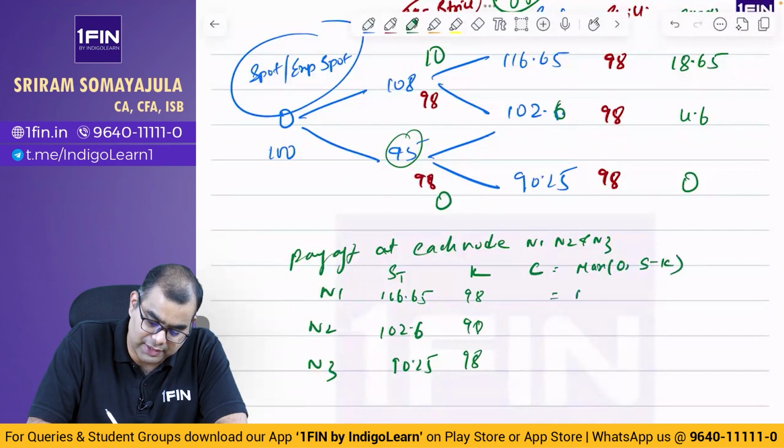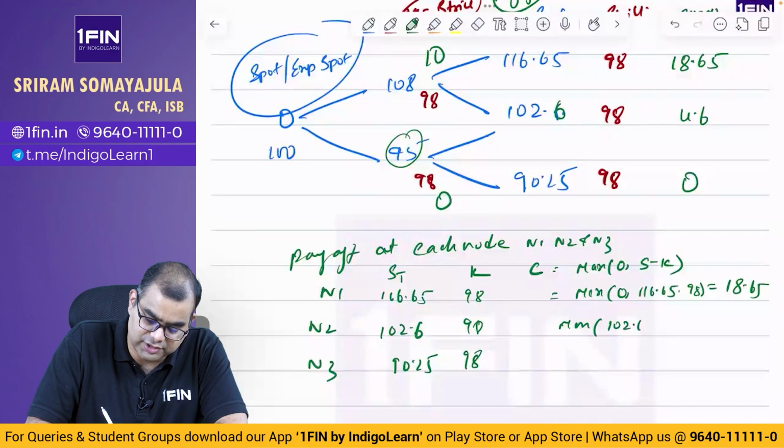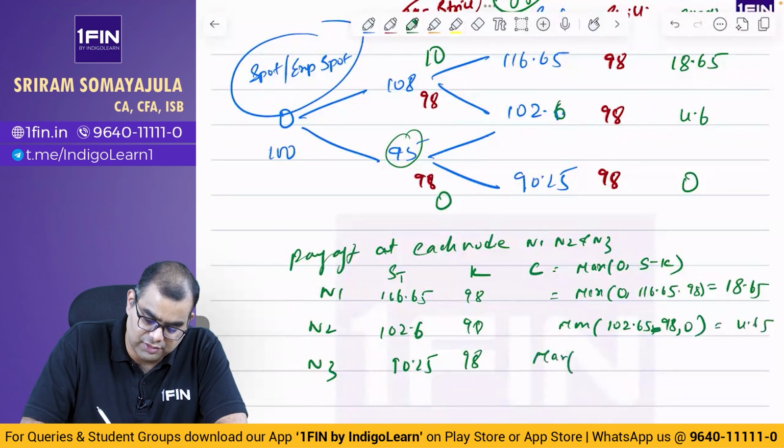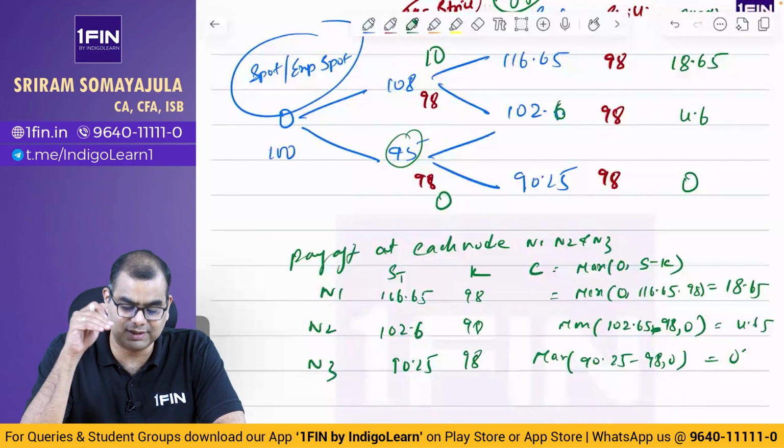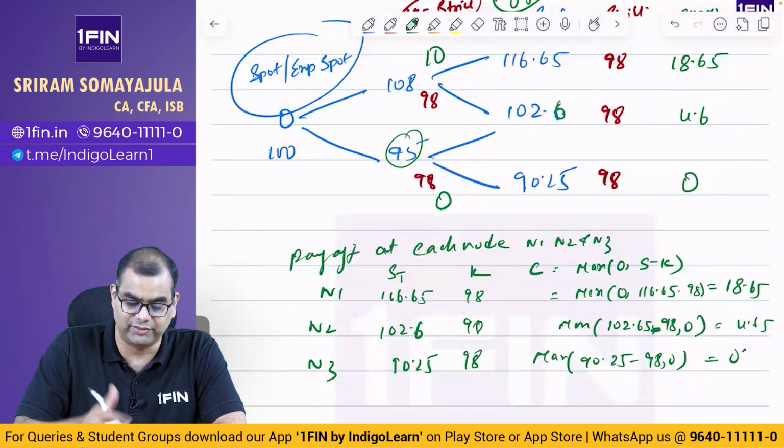Okay, that is equal to max of 0 comma 116.65 minus 98, that is 18.65. Max of 102.6 minus 98 comma 0, that is 4.6. Max of 90.25 minus 98 comma 0, that is equal to 0. ஓகே, இந்த மாதிரி எழுதிட்டா அவனுக்கு question marks கட் பண்ணுறதுக்கு ஒரு ஸ்கோப் கிடையாது. ஓகே, we have written whatever they want.